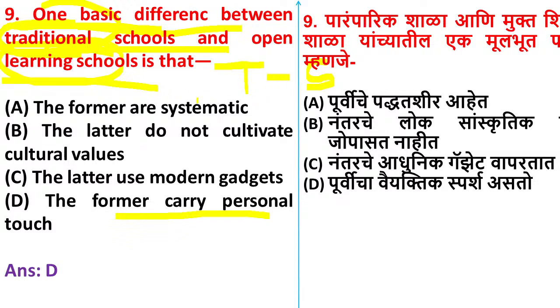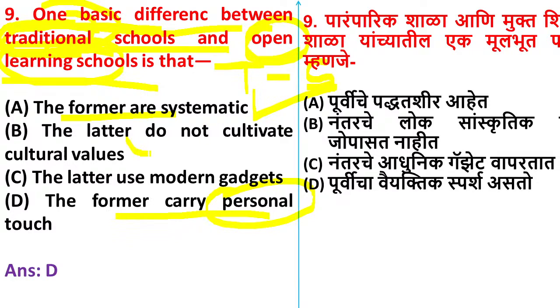And Ashwini is saying option A, the former is systematic. Yes, traditional school is also systematic, and the main important thing is there is a personal contact between the teachers and students. Yes or no? But in the latter, that is in open learning, we don't feel it. And why is option A not correct? Because in open learning school also we can find systematic ways when it comes to examination, when it comes to submission of the assignments and all. In these they are going to maintain systematically. Yes or no? So option A is not correct.